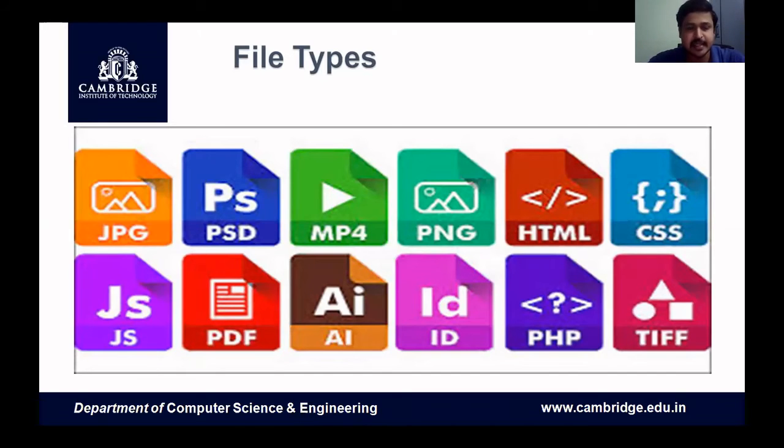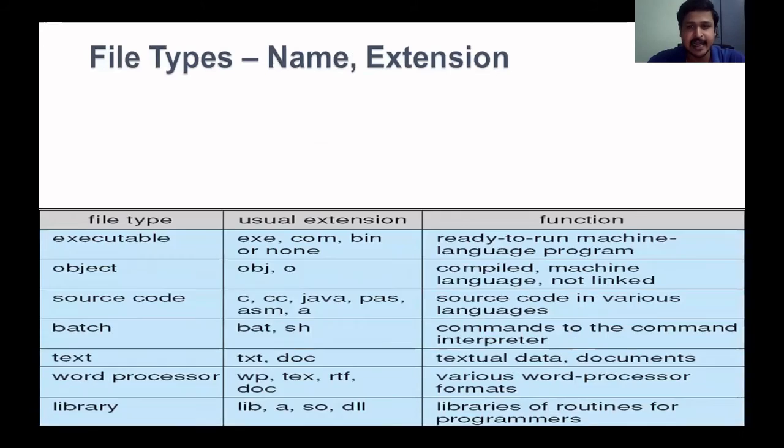File types you can see in the slide, there are so many file types. These are all extensions: JPG, that is image, PSD, MP4 video, HTML files, CSS files, all source code, executable codes, all video files, MP3 files, all files are there. But we know only the extension. How do we know the name, type and extension? In the next slide, we will be seeing the type, name and extension in detail.